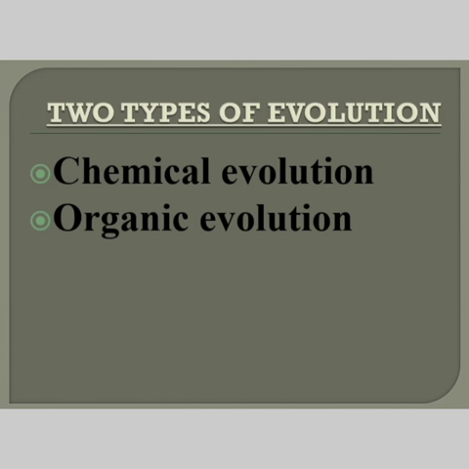Coming to the two types of evolution, that is chemical evolution and organic evolution. Chemical evolution is not given in brief in your syllabus, but it relates to how life began on earth, right? It can also be studied through chemical experiments. So this you will be studying in your PUC. There is an experiment called Miller's experiment, which you will study there. So what is organic evolution? Just now you saw a video clip where man has evolved, right? That is organic evolution. So just know the two types, that is chemical evolution and organic evolution.